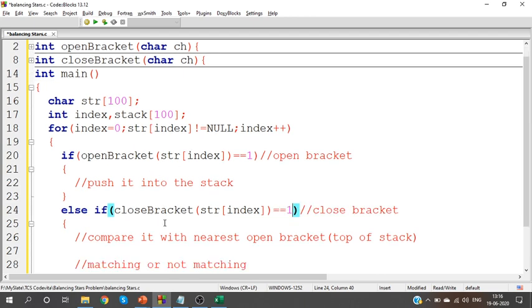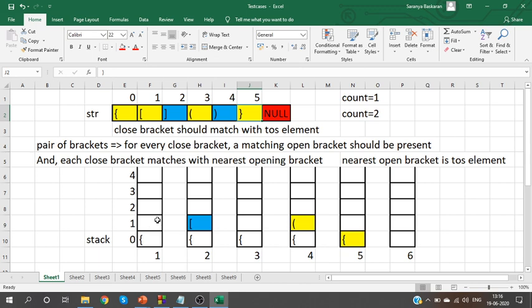Is it clear till now? Yes. So if it is an open bracket, we have to push it into a stack. If it is a close bracket, we have to pop an element from the stack. Okay, so we have a stack. In that stack, all push and pop should be done at the top only. You can't always do it at 0th index. At the top, whichever space is free, that will be your top of the stack. All elements will be pushed into the top.